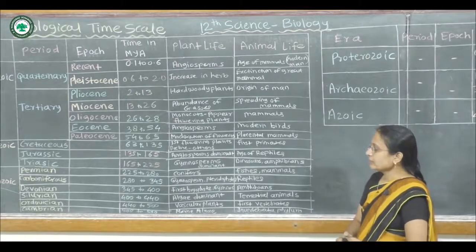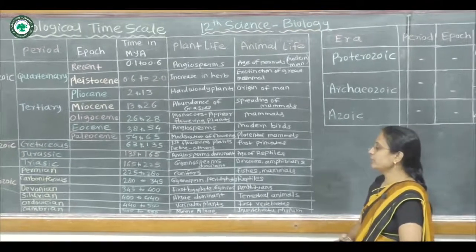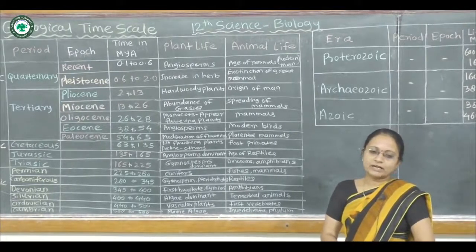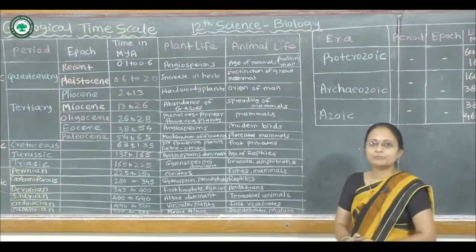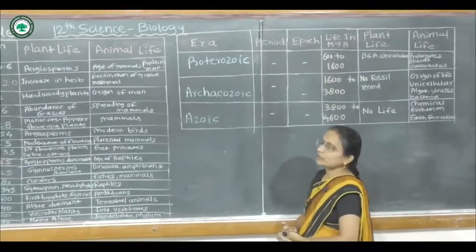The Cambrian period runs from 590 to 500 million years ago, and during this time the marine algae are dominant. In animal life, the invertebrate phyla are dominant here. Now, after that, the Proterozoic era.